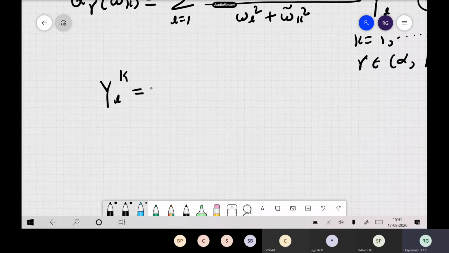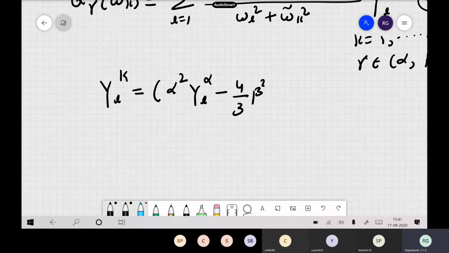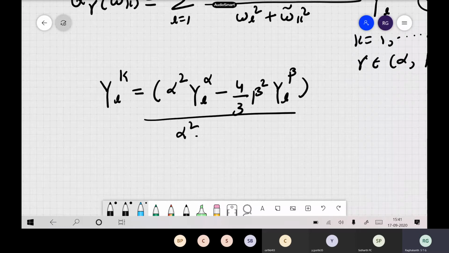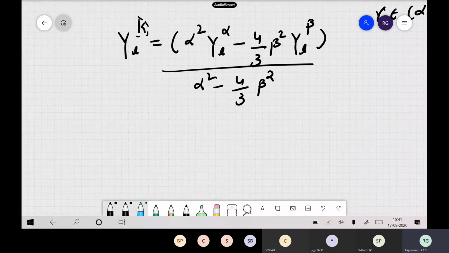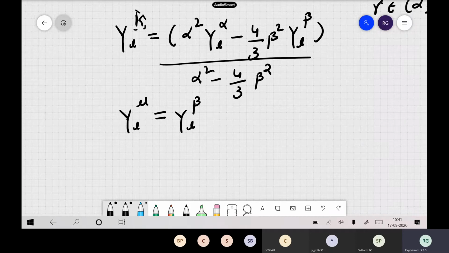Okay, so they can be estimated by this method: Y_L of kappa equals (α² Y_L^α minus 4/3 β² Y_L^β) by (α² minus 4/3 β²). Okay, so this is for the anelastic coefficients associated with your bulk modulus. Now the anelastic coefficients associated with shear will anyway be the same. Whatever you report, automatically it will be the same, and of course L runs from 1 to n. So these are basically a system of equations.